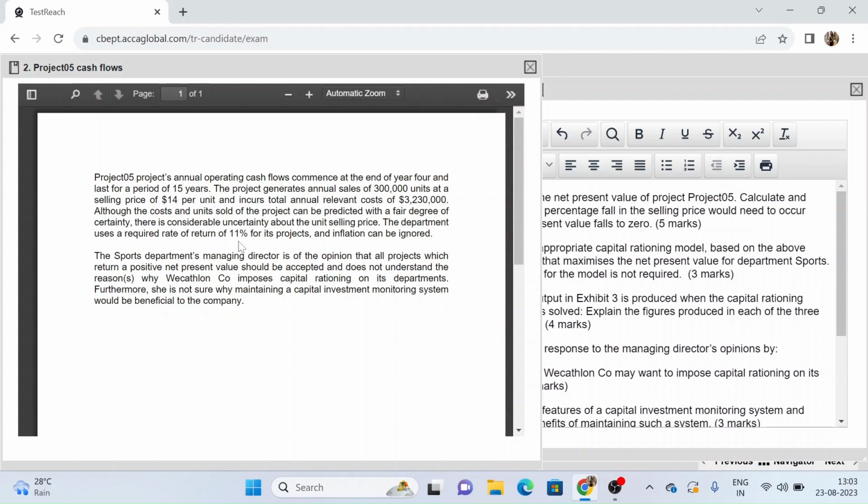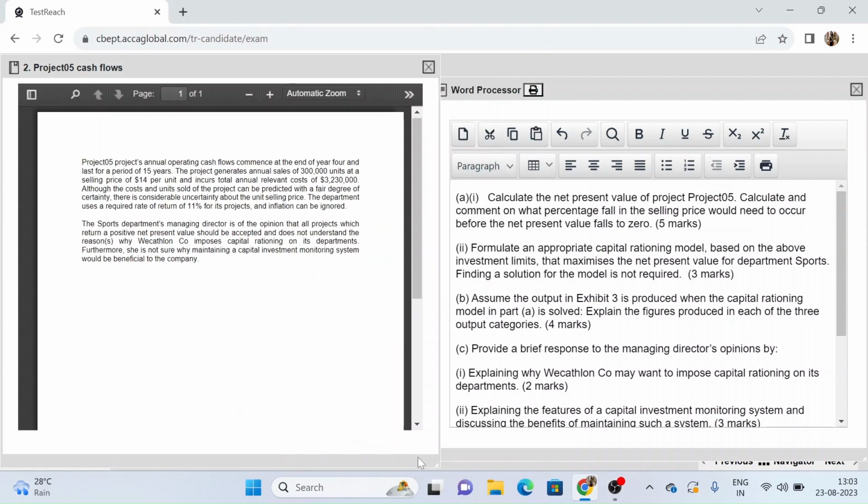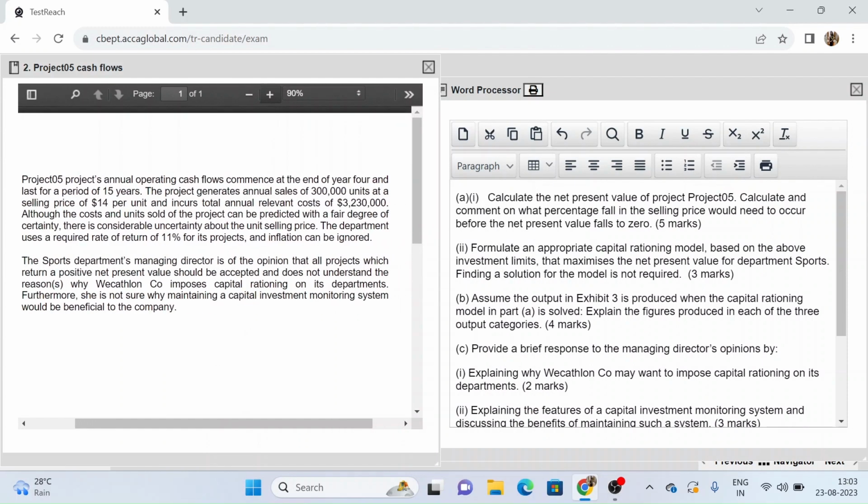Inflation can be ignored. The sports department's managing director is of the opinion that all projects which return a positive NPV should be accepted and does not understand the reasons why Wecathlon company imposes capital rationing on its departments. Furthermore, she is not sure why maintaining a capital investment monitoring system will be beneficial to the company. So again, this pertains to some of the theoretical, discursive aspects that we have to answer over here.